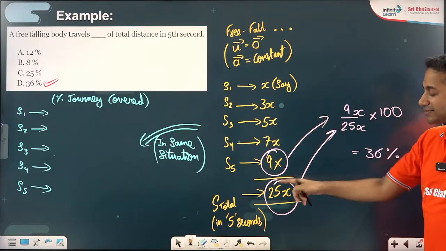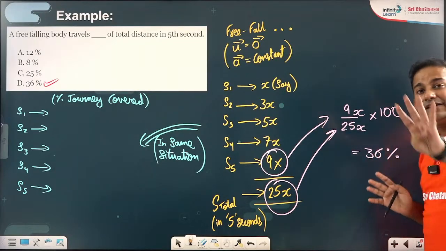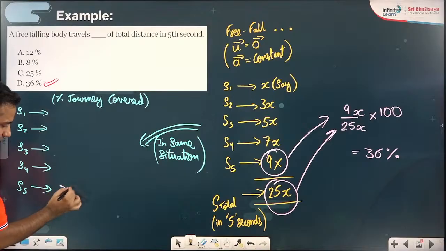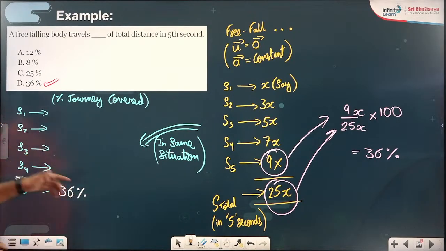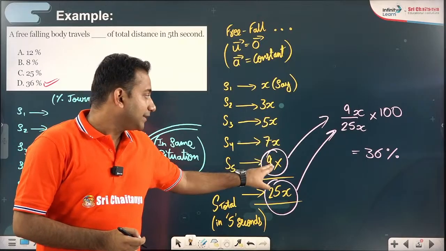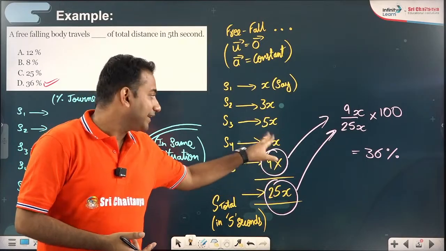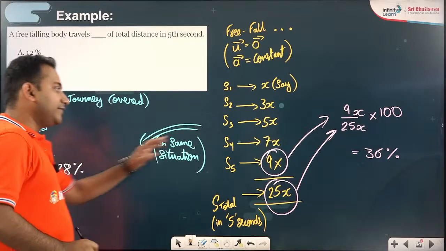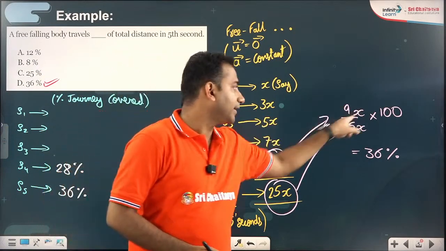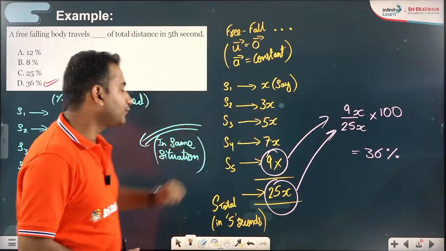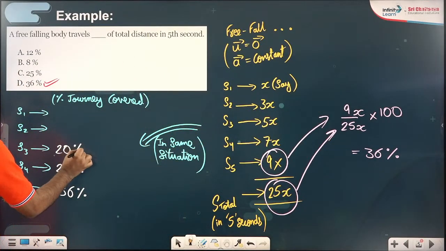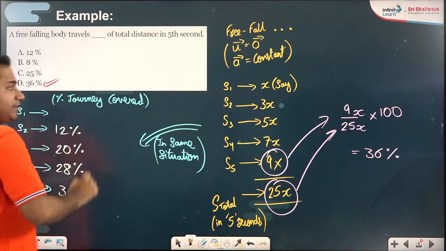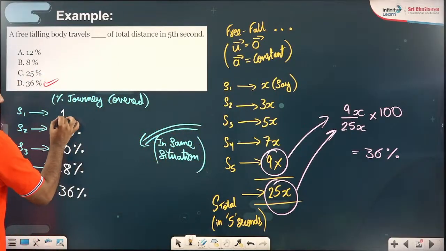When you add them up, it is always 25. So 100 will be cancelled by 25, 4 times. 4 into 9, you got 36%. Previous to it, it was 7, so instead of multiplying with 9, it will be multiplied with 7. 7 into 4 gives 28%. Previous to it, it will be 5. Remember, 100 by 25 is 4. So 5 into 4 will be 20%. Previous to it, it is 3. 3 into 4 is 12%. Previous to it, it is 1. 1 into 4 is 4%.